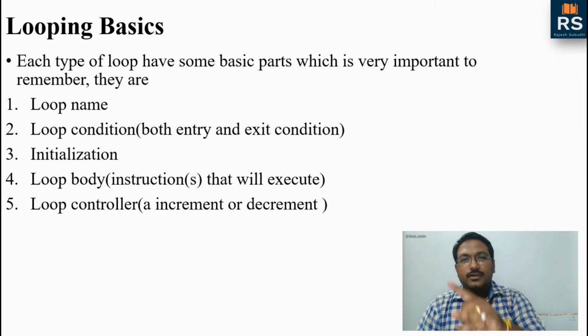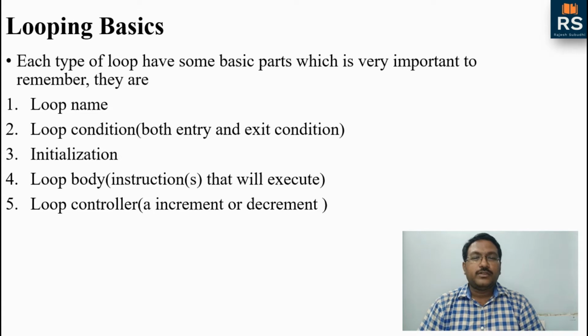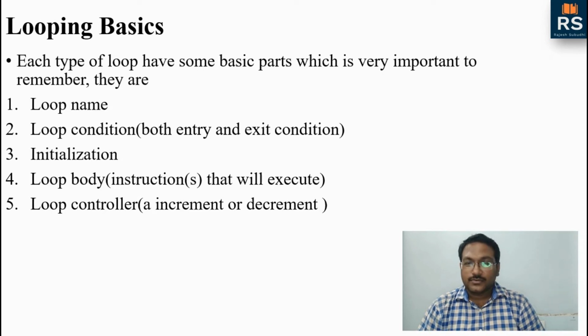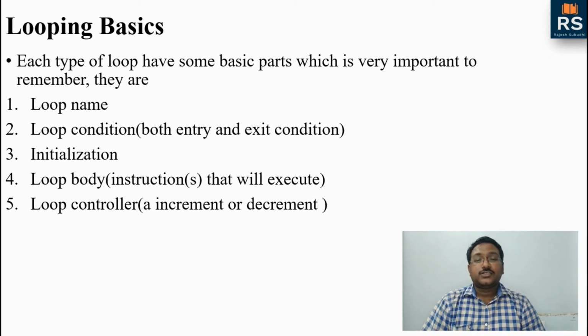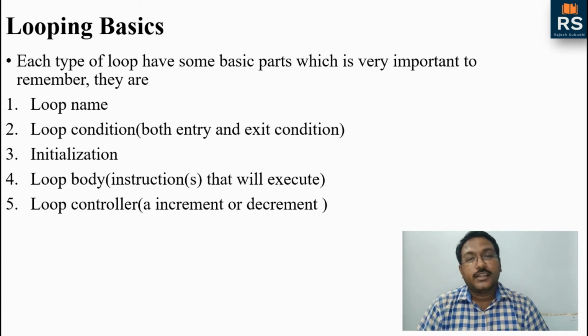Similarly, if a loop is a circle, we need a starting point from where we can start, and that particular starting point is known as the initialization point. So every loop needs an initialization. Then we need a loop body, the instruction or instructions that will be executed within the loop, which the programmer or the user wants to execute in a loop. That's the loop body. And at last we need a loop controller, an incrementer or decrementer.